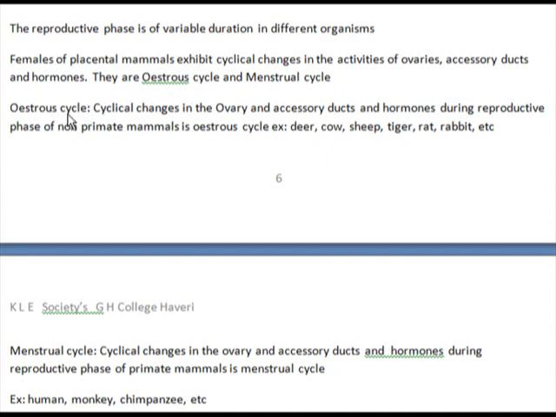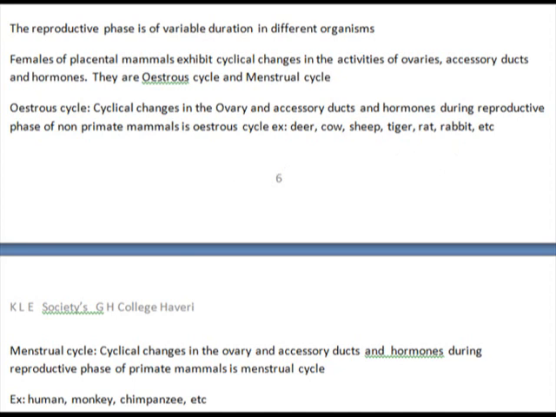Estrous cycle is the cyclical changes in the ovary, accessory ducts and hormones during the reproductive phase of non-primate mammals. That is called estrous cycle. The animals that exhibit this cycle are deer, sheep, rabbit, etc. So those are non-primate mammals.